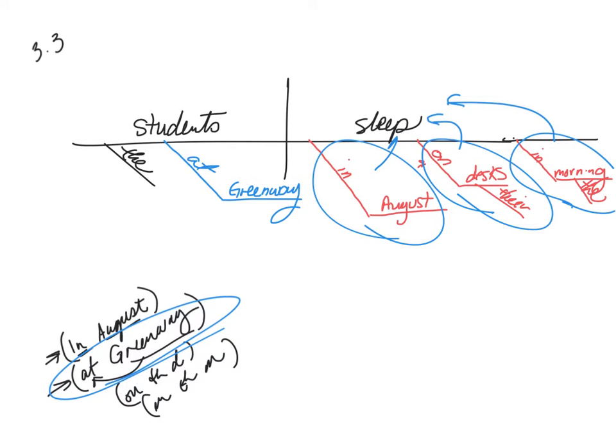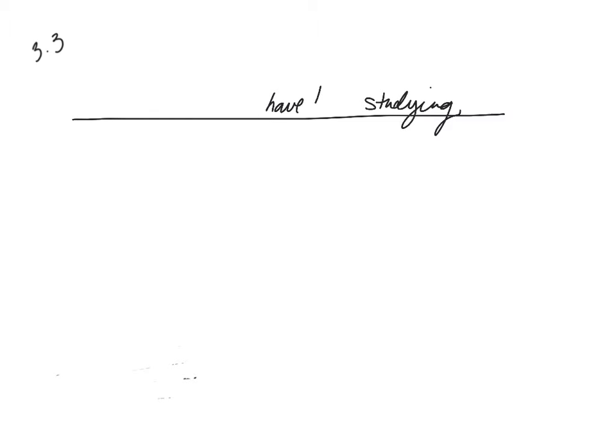Okay, let's try the next one. The 3 students in Miss Canaday's room at Greenway have been studying for 2 hours. Always look for main idea. So, I am right off the front seeing the verb, which means I can diagram the verb, studying. Do I have any helping verbs that change where we are on the timeline? Yes, I have 2 words that move us into the past. Can you spot them? Have been.